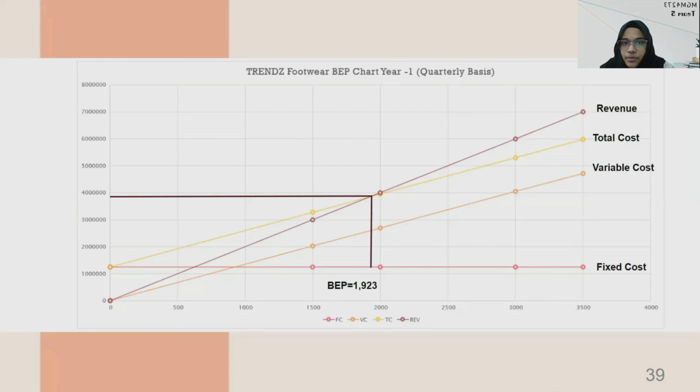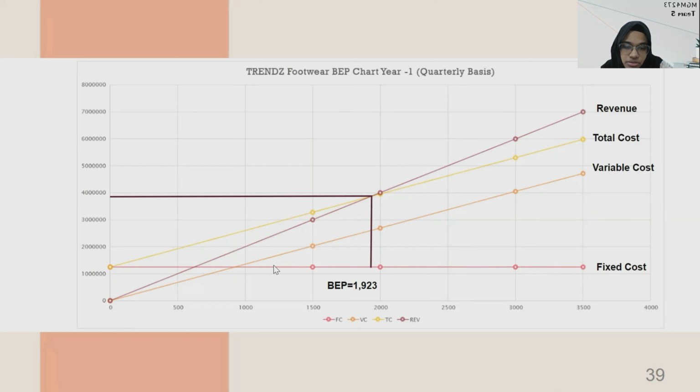And then here we come to the charts of the first year on a quarterly basis. Here we determine that in the first quarter, the units will be 1,500, and then second quarter is 2,000, third quarter is 3,000, and fourth quarter is 3,500. This is the fixed cost, as I have mentioned previously.